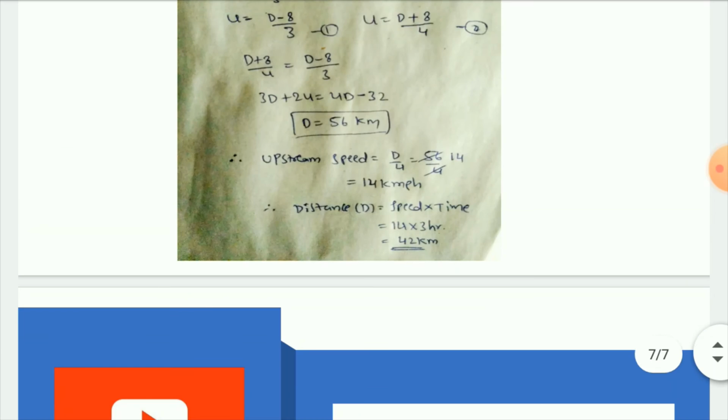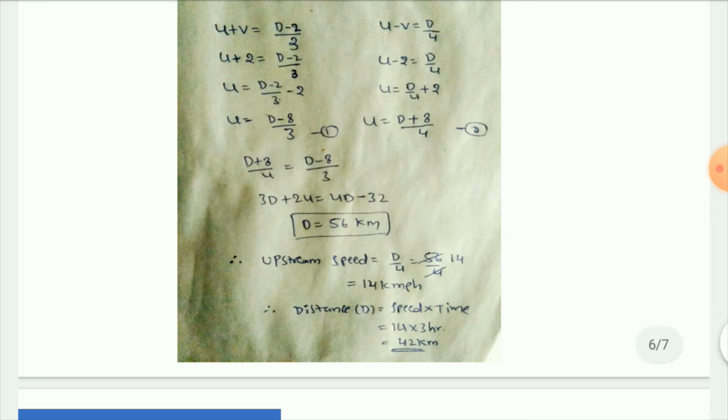So he is asking for the distance. We know the speed. What is the formula? Distance is equal to speed into time. We know the upstream speed, that is 14 kilometers per hour. The time he has already given, that is 3 hours. So 14 times 3 is 42 kilometers. So the final answer is 42 kilometers.